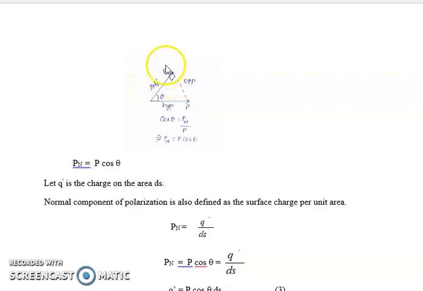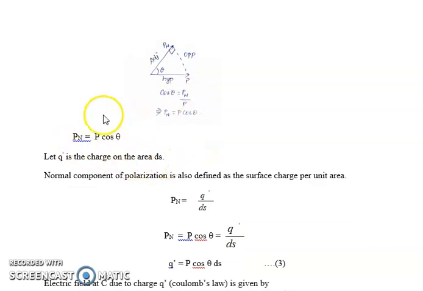I want Pn, which is in the adjacent side. When we say adjacent, we talk of cos theta, and when we say opposite, we talk of sin theta. So cos theta is Pn by P, or Pn is equal to P cos theta. Remember, the normal component of polarization Pn is nothing but P cos theta.